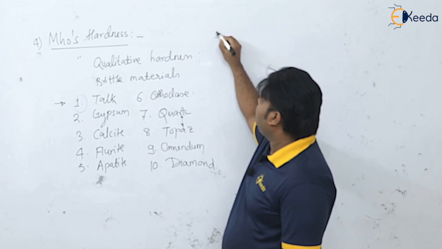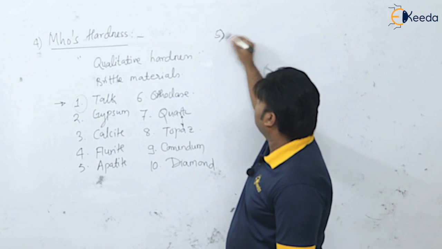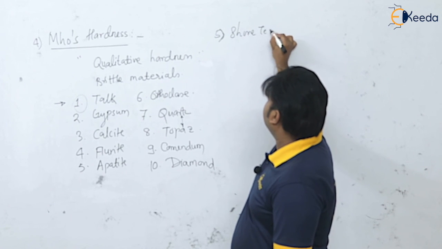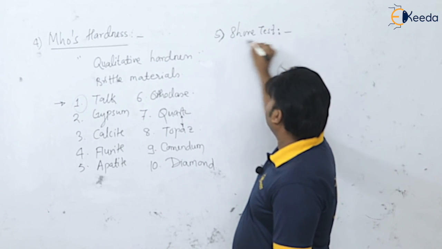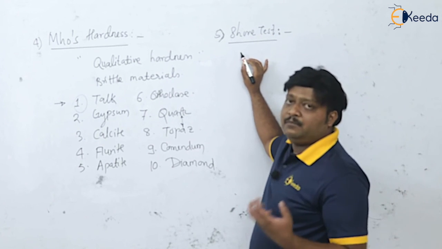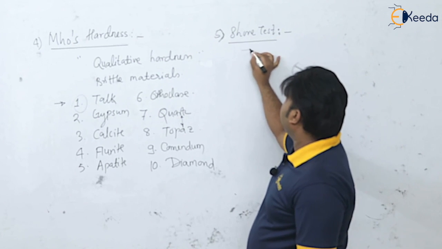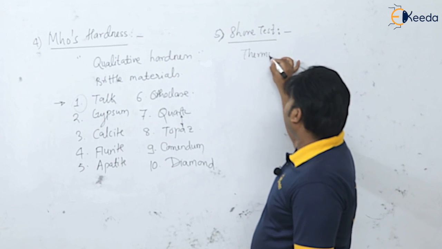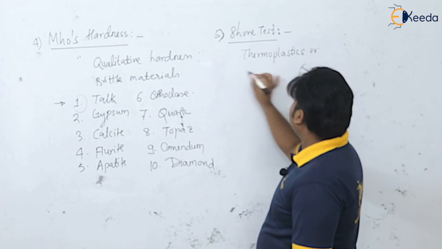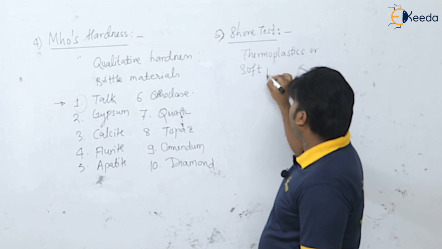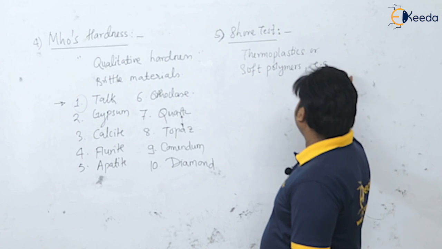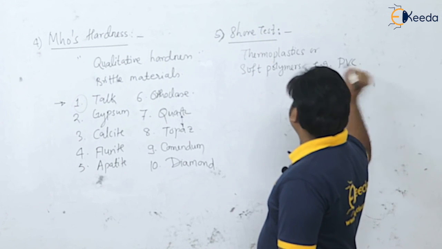Then we are having the Shore test. The Shore test is basically used for hardness measurement of thermoplastics or soft polymers. If we take an example of a soft polymer, it is PVC.